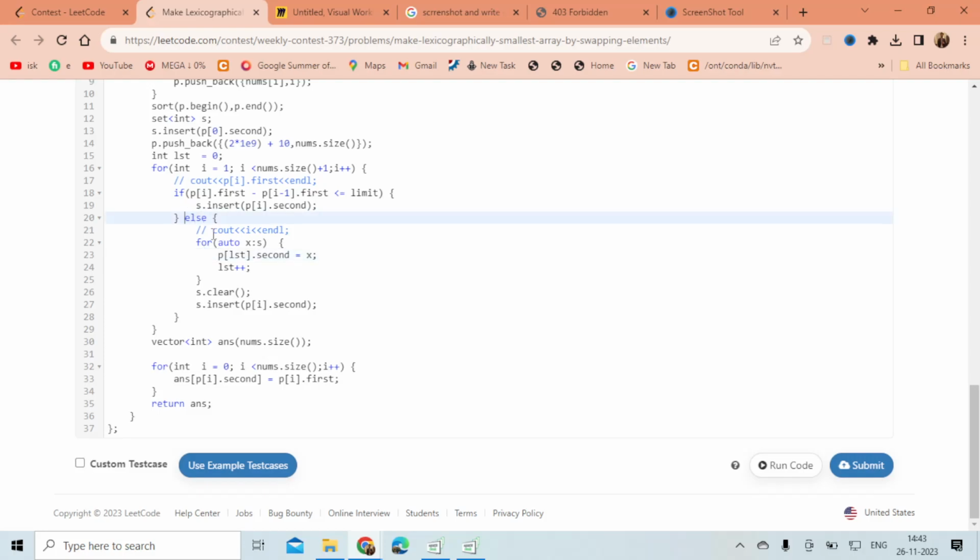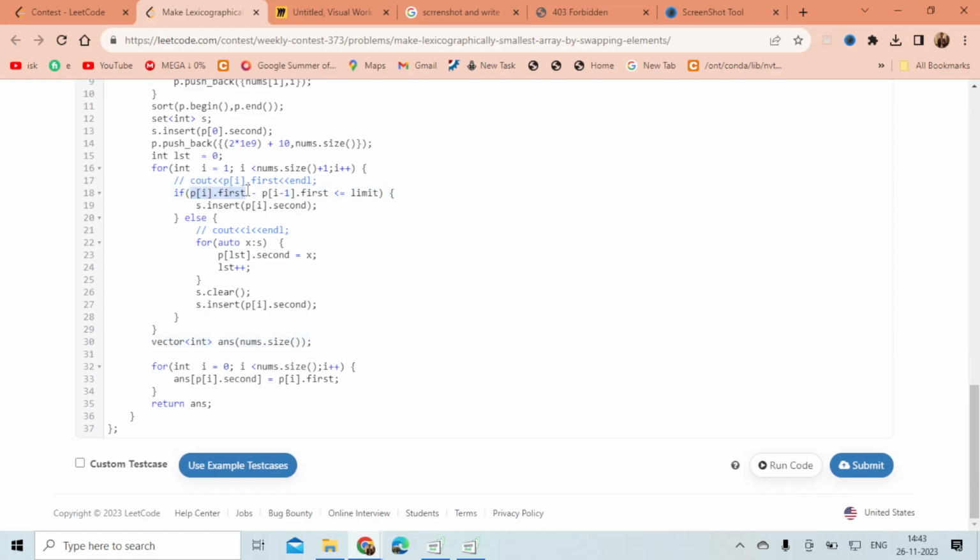it means that I am in that case. If I can't swap it, I just swap the previous group's elements. And this was all done, and I just printed the solution. So basically, let me explain clearly what I did.